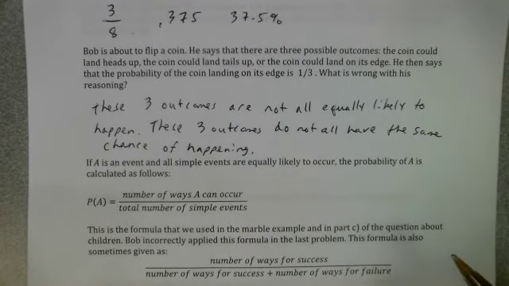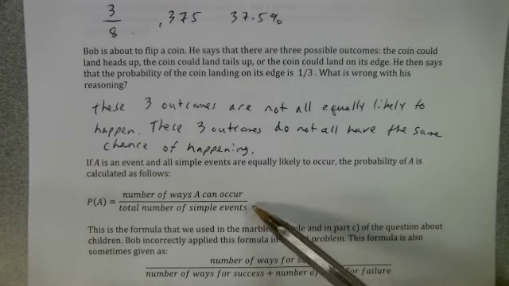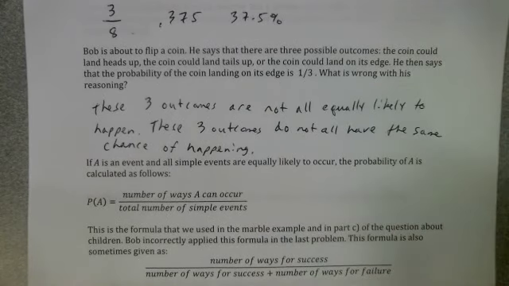So this is the formula that we used in the marble problem and in part C of the question about children. Bob incorrectly applied this formula in the last problem. Bob couldn't use this formula because not all outcomes were equally likely to happen. It's not equally as likely for a coin to land on its edge as it is to land heads up.